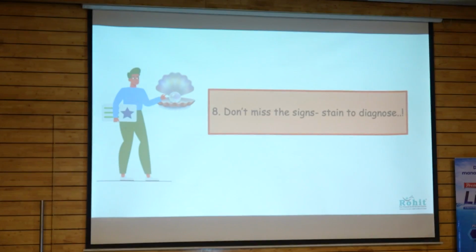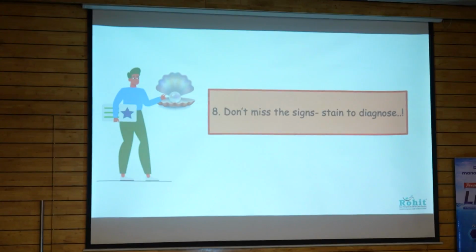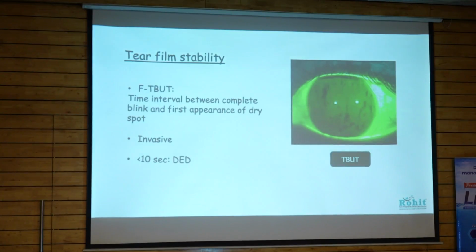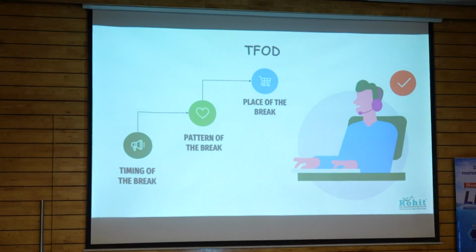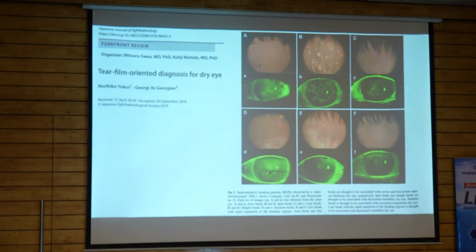The eighth rule is don't miss the stain. Even though we have advanced imaging and we get non-invasive parts nowadays, staining is equally important. We get to know fluorescein tear break-up time with this type of stain. And there is a Japanese group which has stated the TFBUT pattern, which describes the pattern of the tear break-up. And this pattern again gives us a clue to diagnosis whether it is evaporative dry eye, aqueous deficient, or decreased mucin.